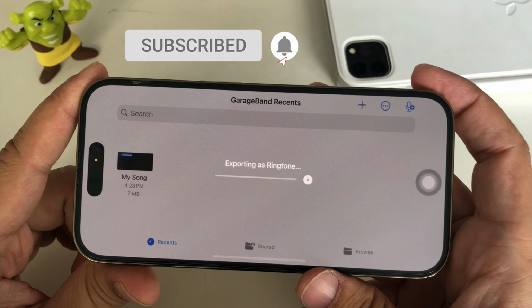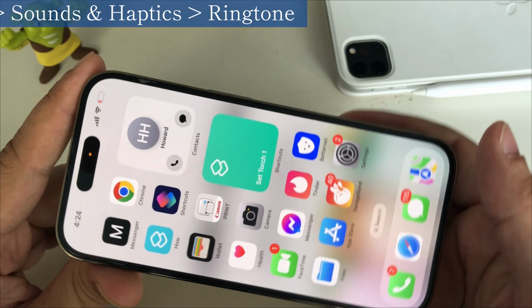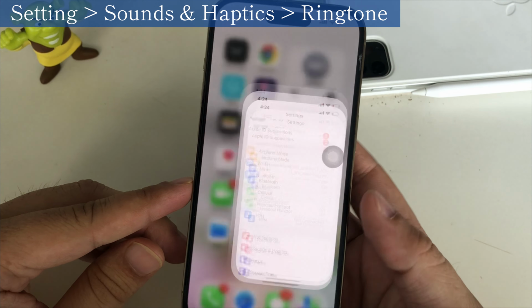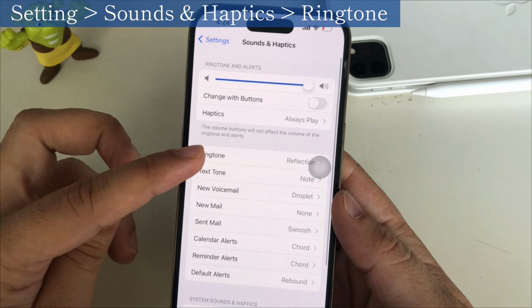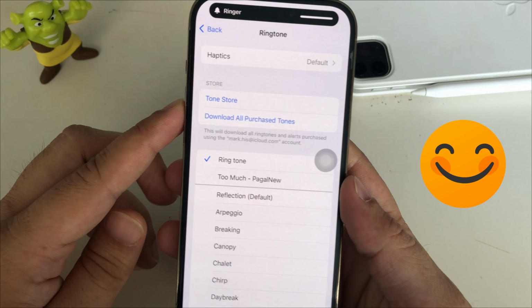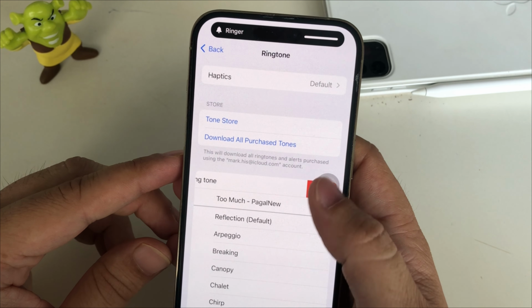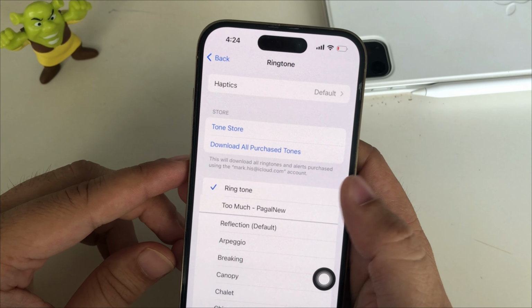Tap on OK. Move to the Settings app, scroll to the Sound and Haptics option, and tap on the ringtone. Here's the recently added ringtone in the list, but not selected. Select it to play and listen to a preview of your ringtone. To remove or delete a custom ringtone from the list, swipe to the left and select the Delete option.